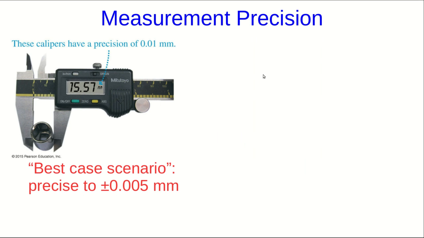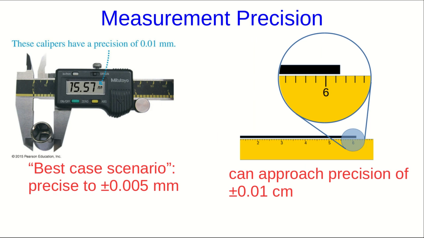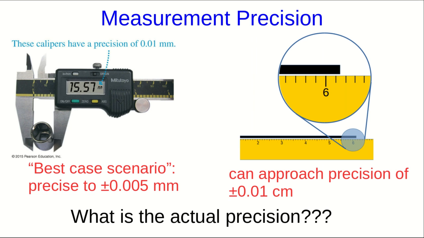And now I hope you're getting worried, because I'm using a lot of weasel words like best case scenario, or the precision can approach a certain value, and you ought to be wondering, what's the actual precision? The quick answer is that one measurement doesn't tell us the actual precision. The longer answer is that Lecture 3 is going to be all about how we use the statistics on a set of measurements to estimate the precision.